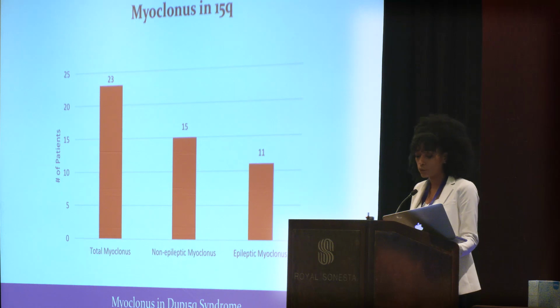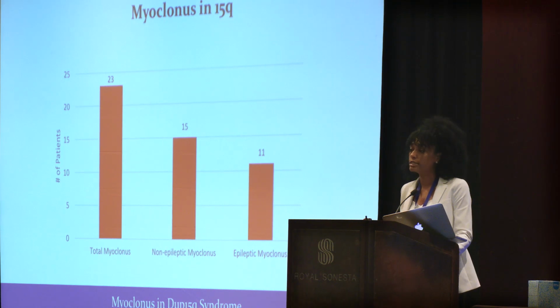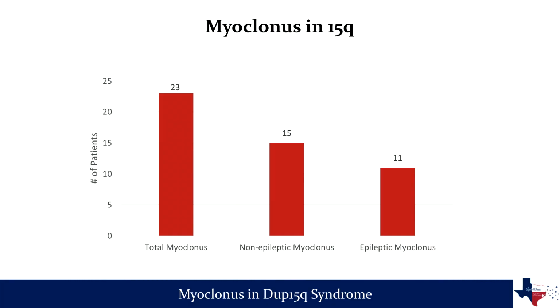Through observational clinical research in the Dup15 population at our clinic, myoclonus in both forms occurs on average in 19% of individuals who presented to us at our clinic in Boston. Non-epileptic myoclonus occurred in 12%, whereas epileptic myoclonus occurred in 9%. And 3 individuals presented with both epileptic and non-epileptic myoclonus.